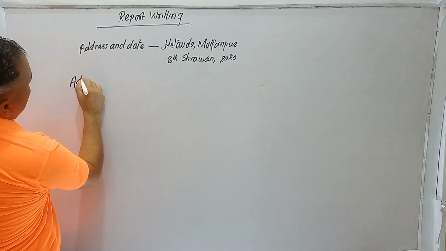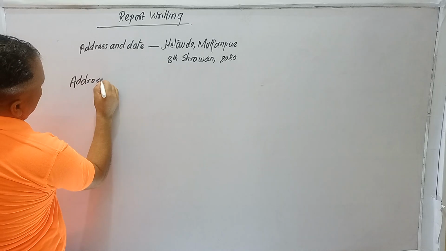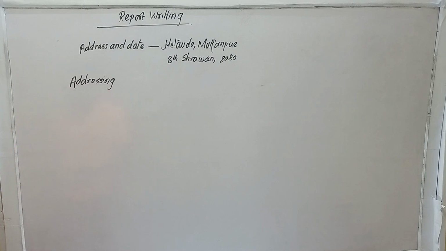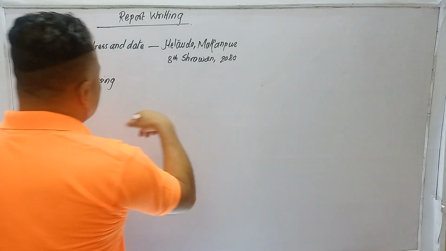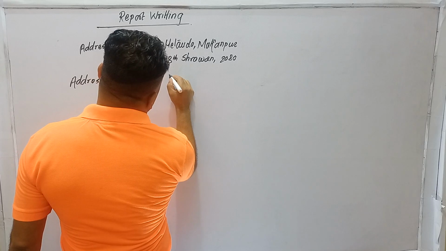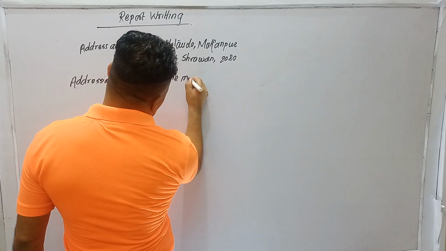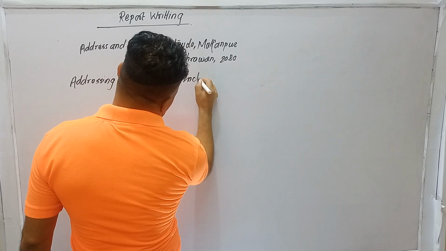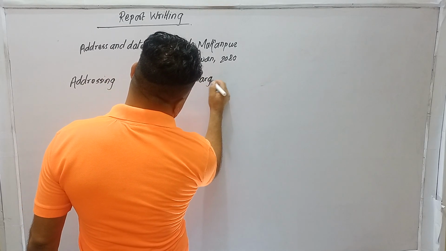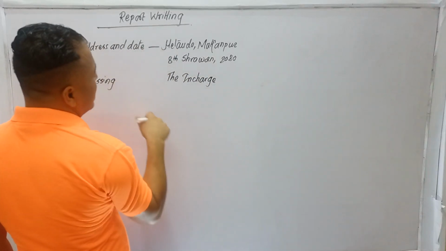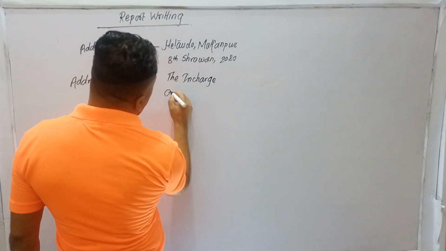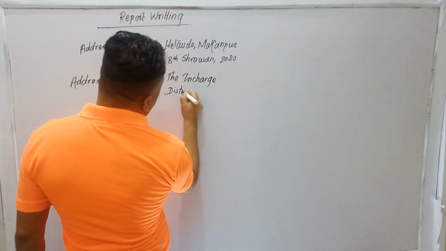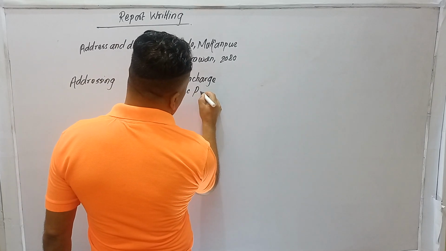Second part is addressing. Then the second part is addressing the in charge. Suppose the in charge is the District Police Office.